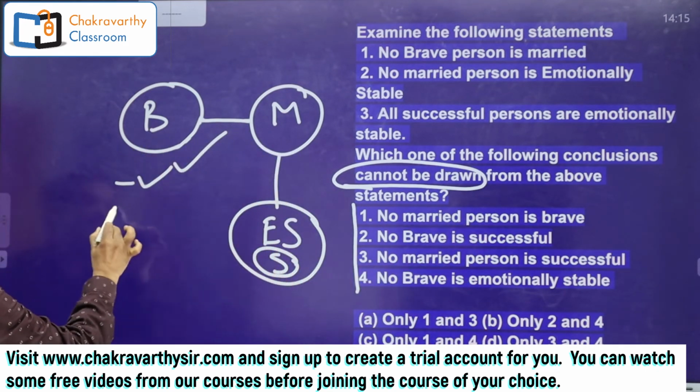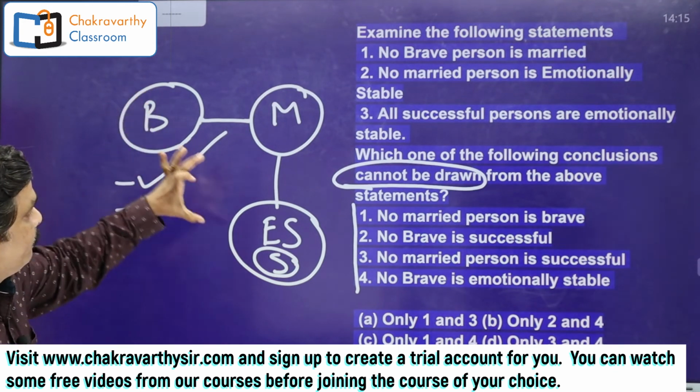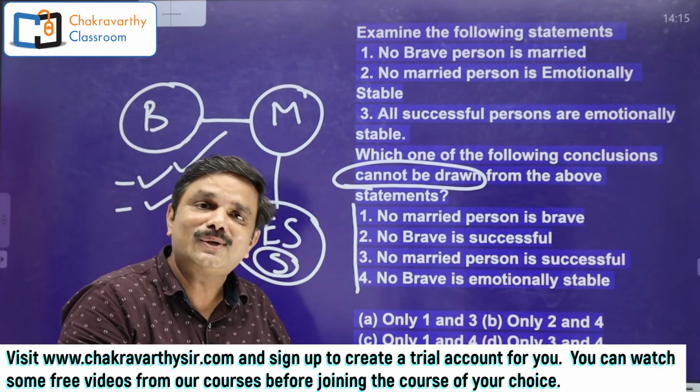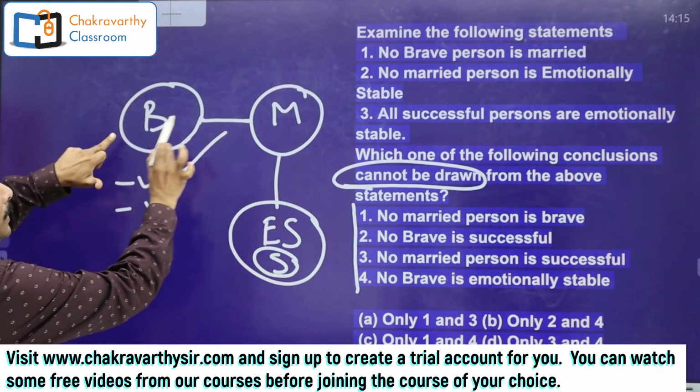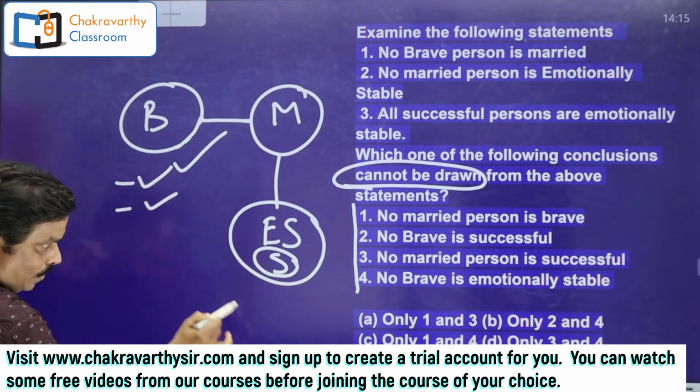No brave is successful, negative, right. But to disqualify this, I have to prove at least some brave are successful. Is there any possibility? Visualize that. Yes, there is a possibility. The constraint is between B and M and emotionally stable, but not between B and successful. You can draw like this.